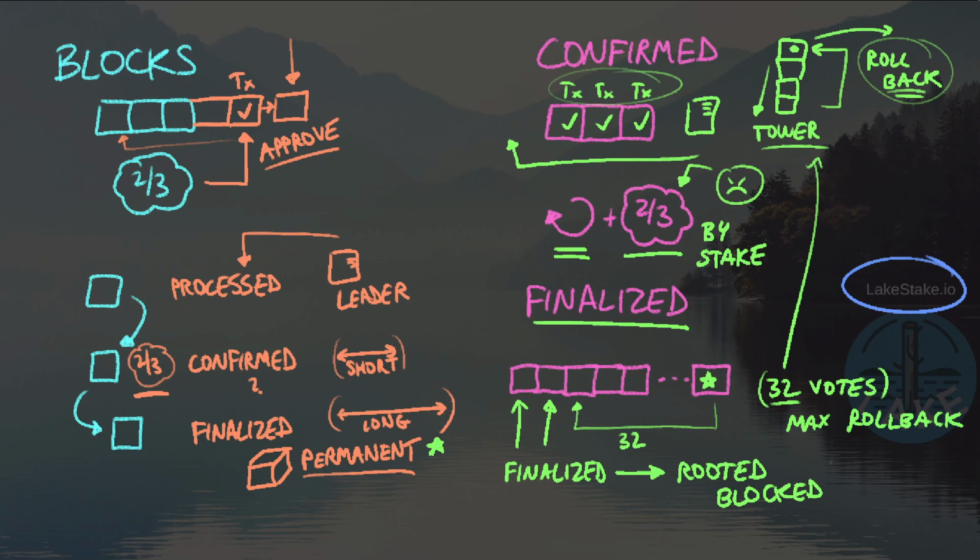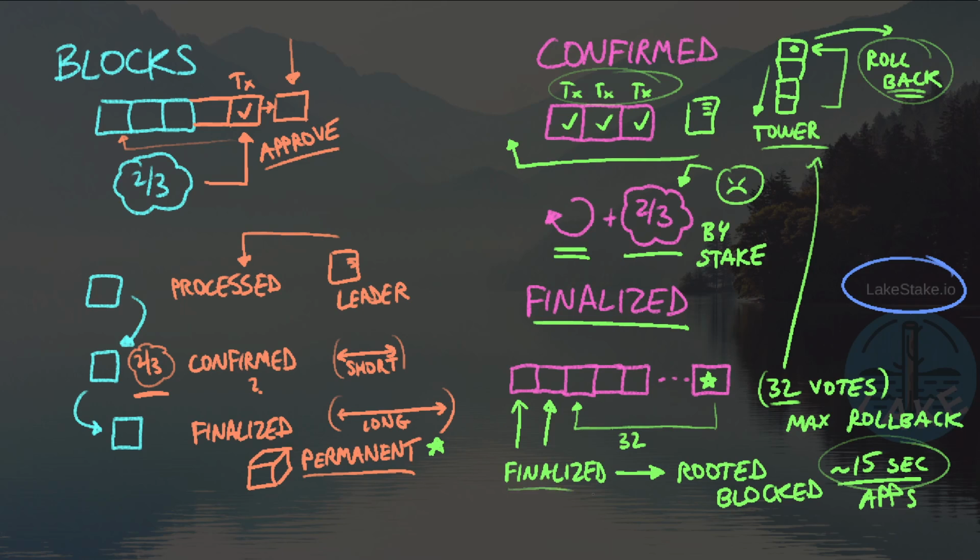Now, 32 slots only takes about 15 seconds on the Solana network. If we do the math at 400 milliseconds per slot, that would be about 12.8 seconds, but slot timers can vary. And so the question we have to ask if we're developing apps on the Solana network is, do we want to wait the full 15 seconds for our transactions to be considered finalized?